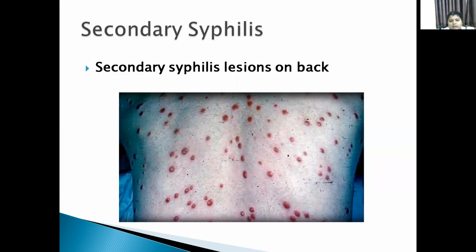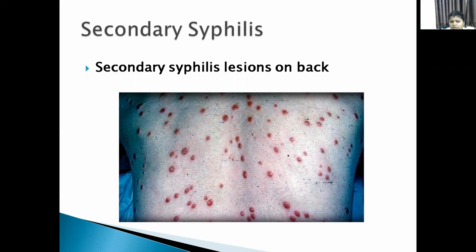After this primary chancre heals, after 1 to 3 months, secondary syphilis may appear. This stage is symptomatic. These secondary lesions are mainly due to the widespread multiplication and dissemination through the blood. Here we can see roseolar macular skin lesions, and sometimes mucous patches on the oropharynx.